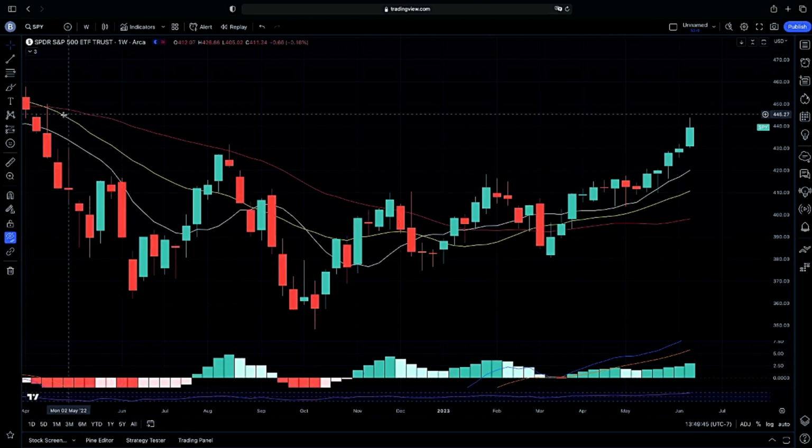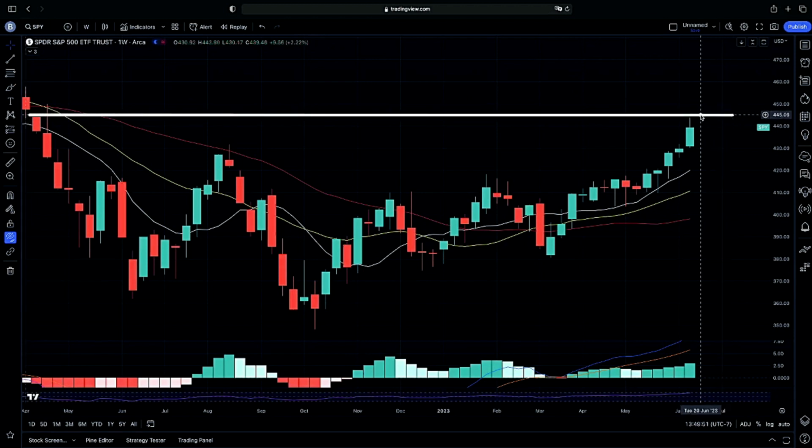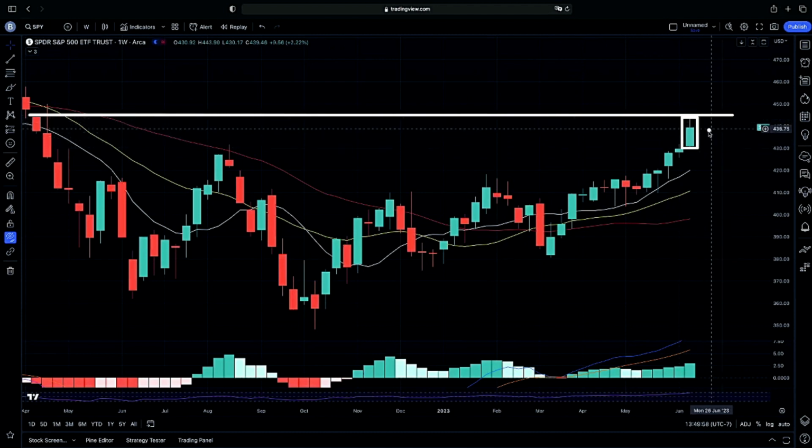Now looking at our weekly chart, looking at our swing perspective, again, mentioned exactly here at resistance that we would be possibly getting a wick to the upside. Again, we had a full-bodied bar here on our weekly chart, testing resistance, a very clear rejection that we were going to have.